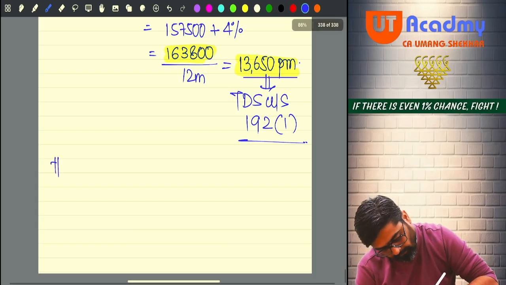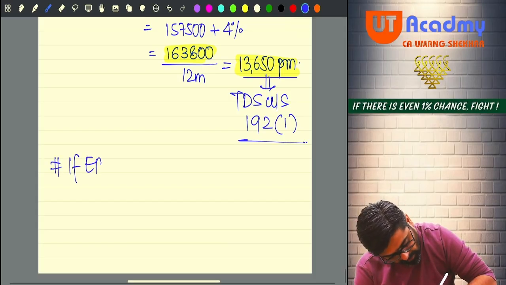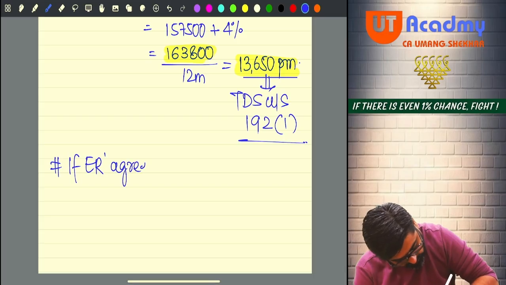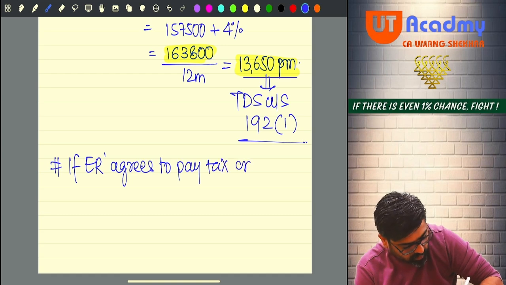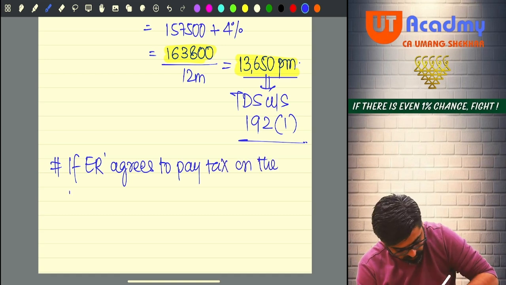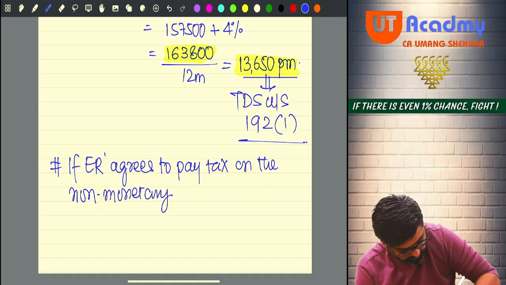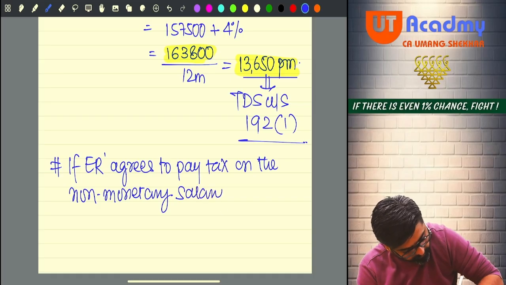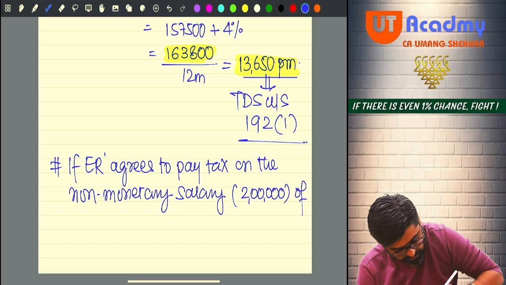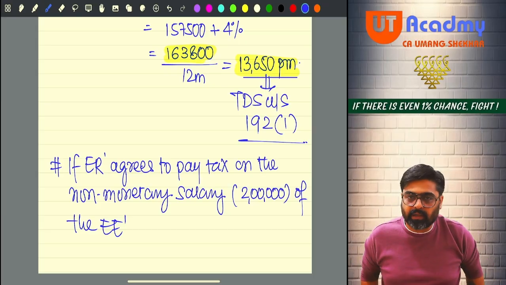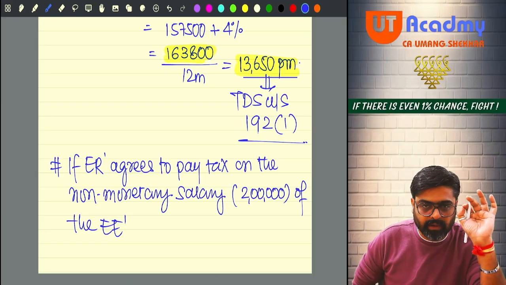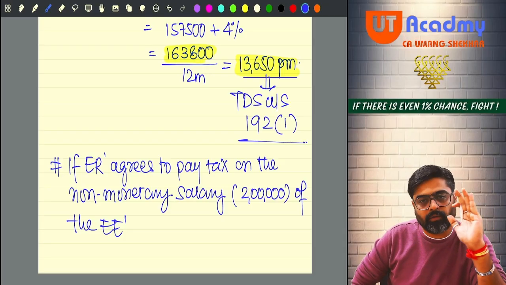Now if the employer agrees to pay tax on the non-monetary salary, how much? 2 lakh of the employee, then definitely the TDS which will be deducted will not be 13,650, it will be less.